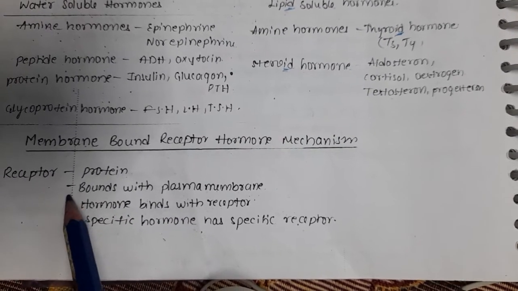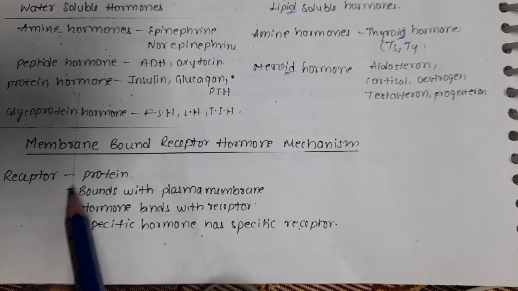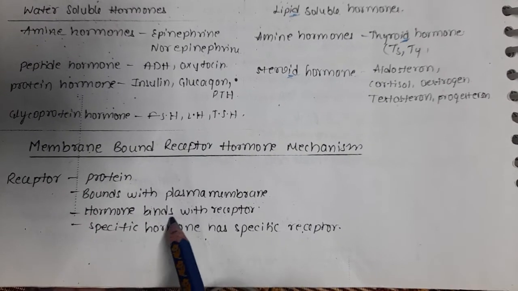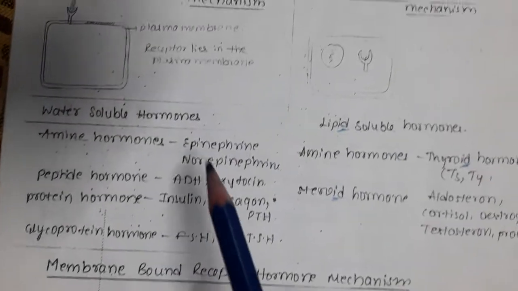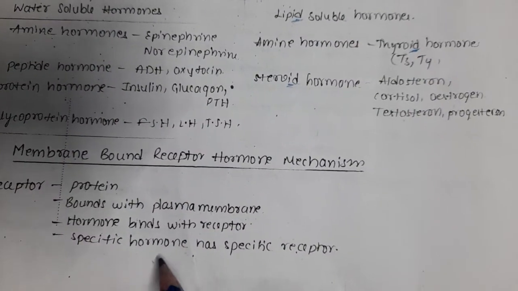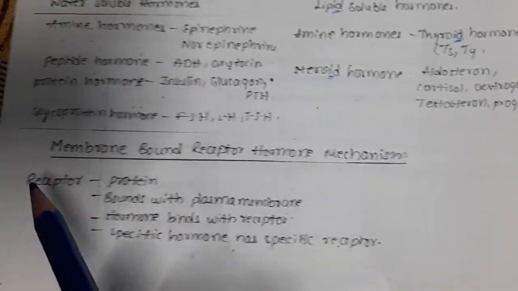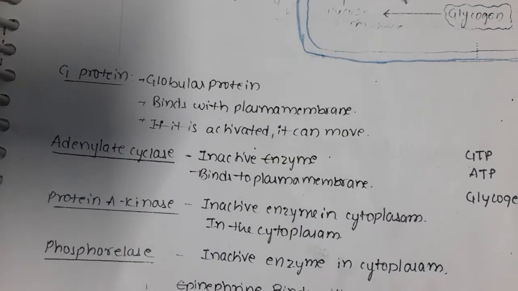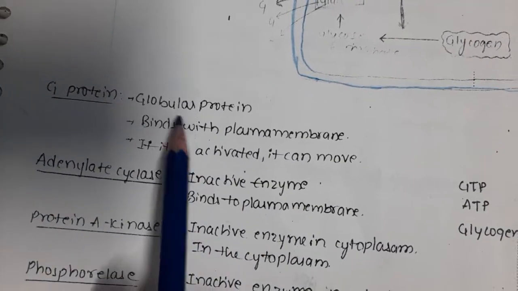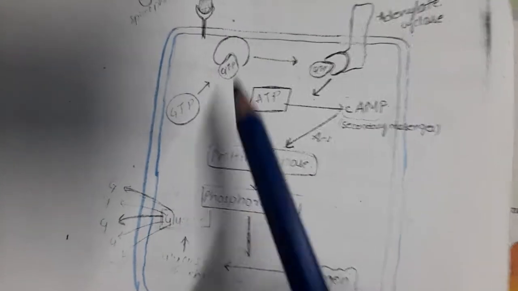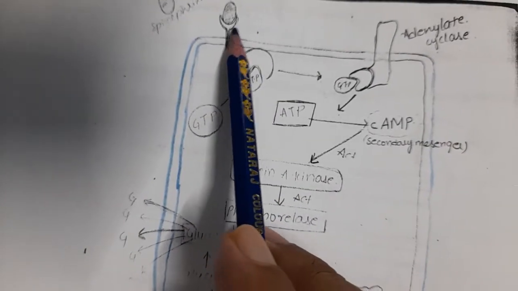Which of the following statements is true or false about the receptor? The receptor is a protein, it bonds with the plasma membrane. The hormone binds with the receptor, you can see here the hormone bound with the receptor, and a specific hormone has a specific receptor. That's about the receptor. Now let us talk about G protein. G protein means globular protein. This is the membrane bound receptor, which we discussed.